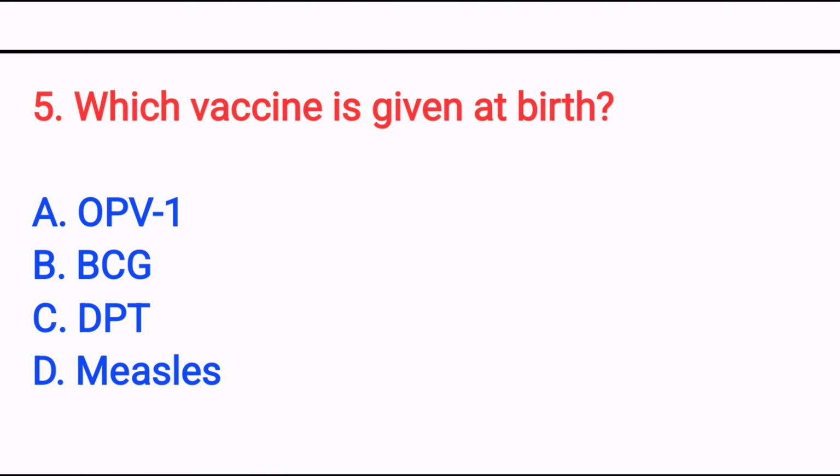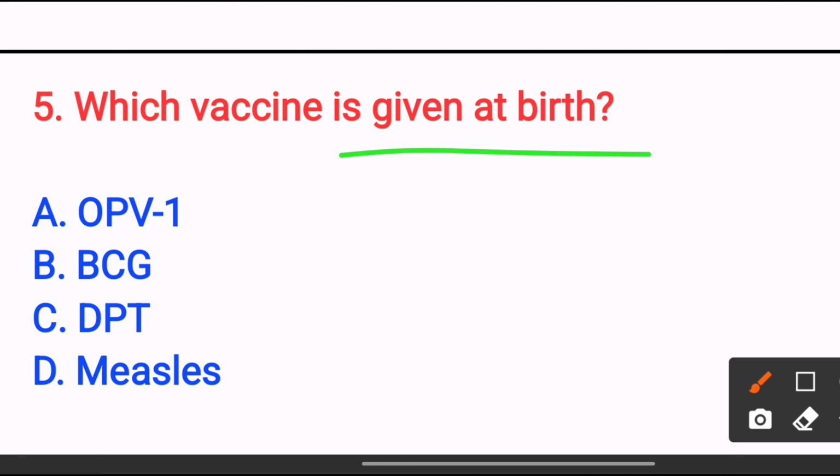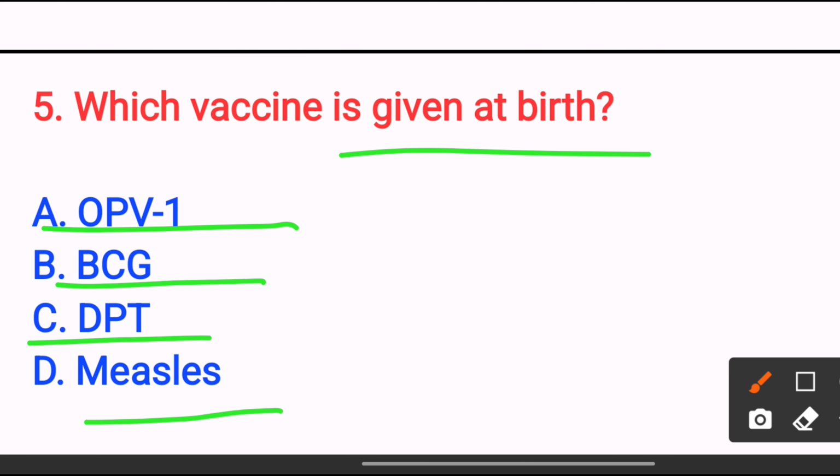Which vaccine is given at birth? Option A OPV1, option B BCG, option C DPT, option D measles. The answer is option B BCG.